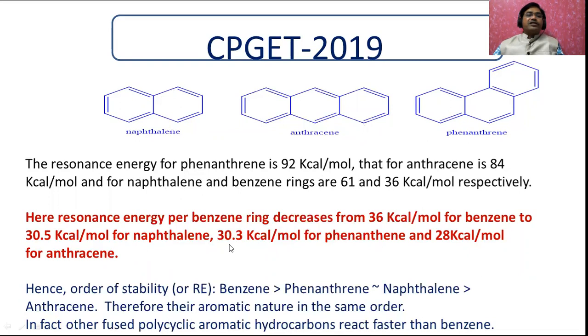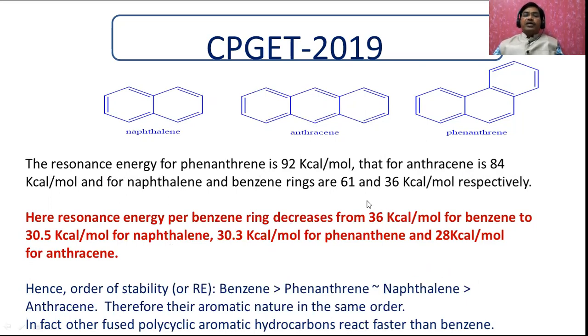Why is it 30.3 in phenanthrene? 92 divided by 3. Therefore, here it's going to be 30.3. And in naphthalene it is 30.5, in phenanthrene 30.3, and 28 kilojoules per mole in anthracene, because for anthracene, what is the energy? It is only 84. 84 divided by 3 benzene rings, that's why you'll get only 28.